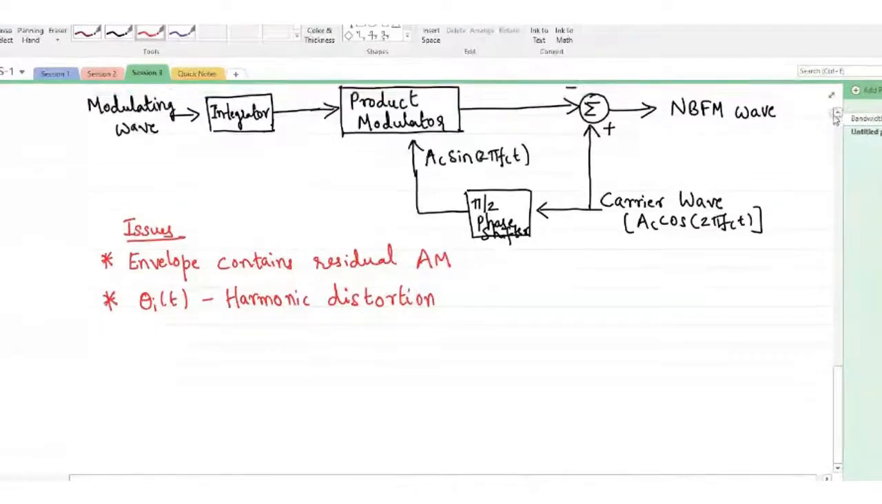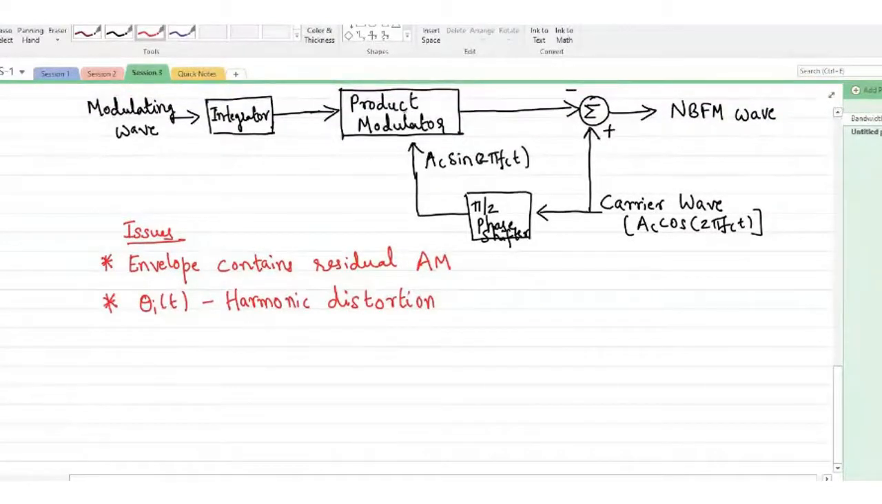This is due to the fact that the product modulator, which is actually a multiplier, is implemented using a single stage amplifier. It could be MOS or it could be a BJT. If it is implemented using a single stage or multi-stage amplifier, and that stage of amplification involves some non-linearity, then in terms of linearity we expect the output y of t to be proportional to the input x of t.